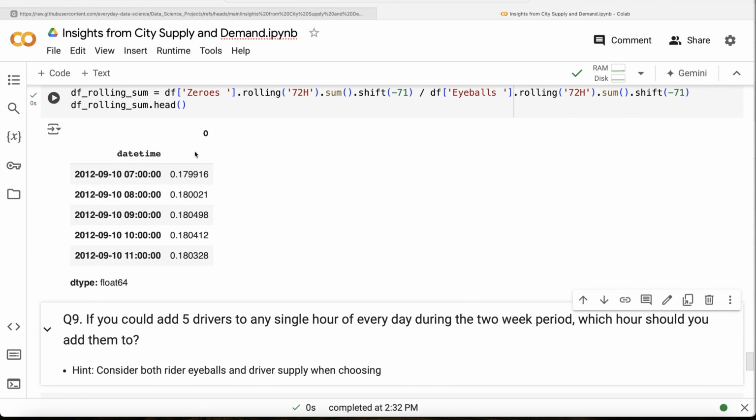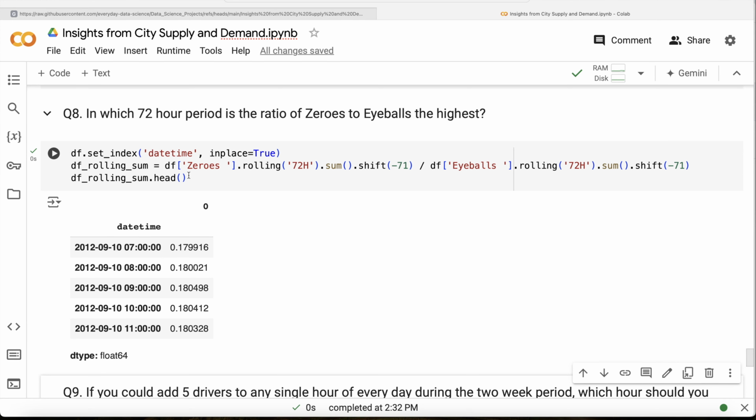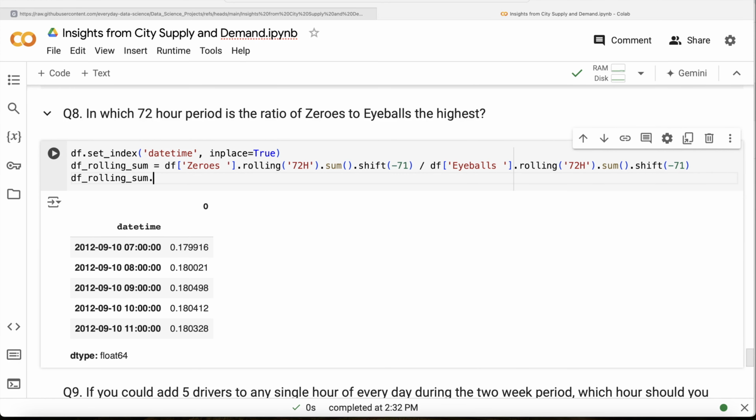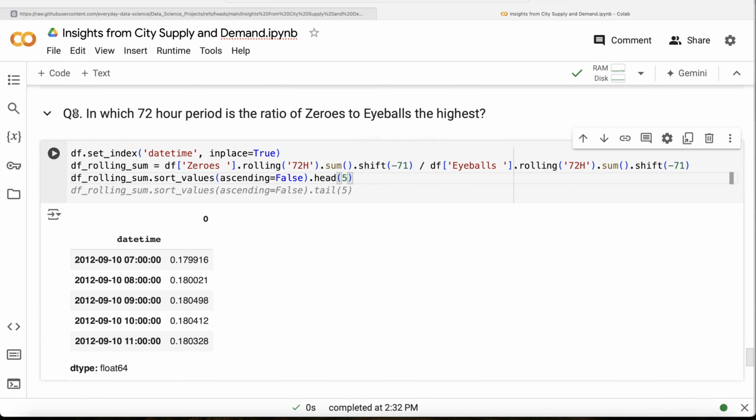So basically this is the ratio. What we are going to do is sort values, ascending is equal to false, and head is, let's do 5. Let me go ahead and run this again.